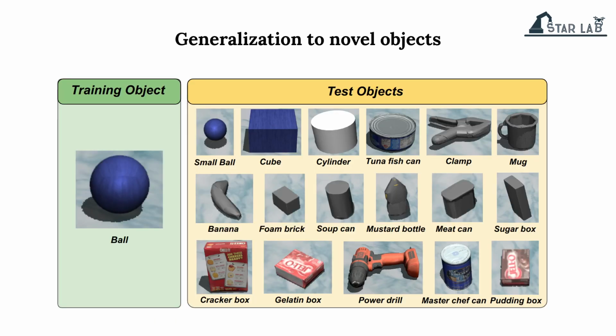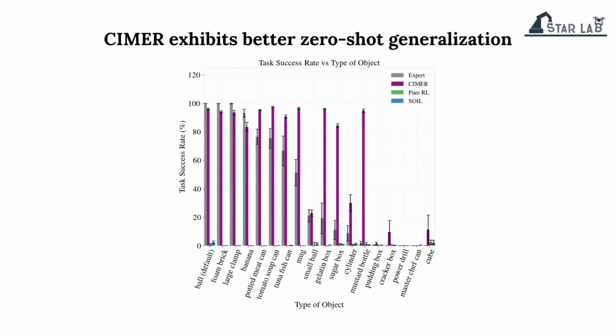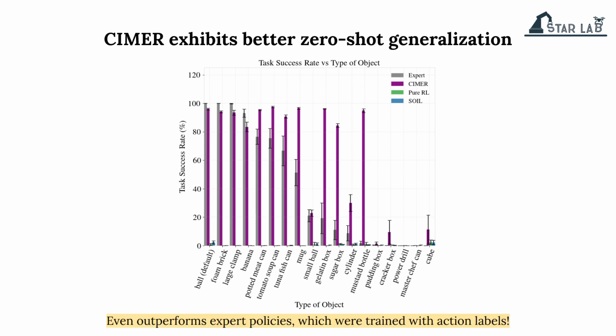We also evaluate SIMR and the baselines on the ability to generalize to 17 novel objects. SIMR results in the best zero-shot generalization. On the majority of the objects, it even outperformed the expert policies, which were trained with action labels.